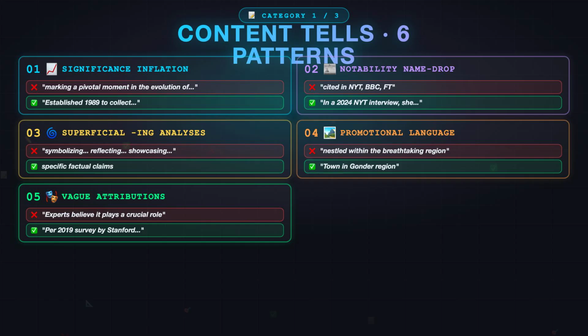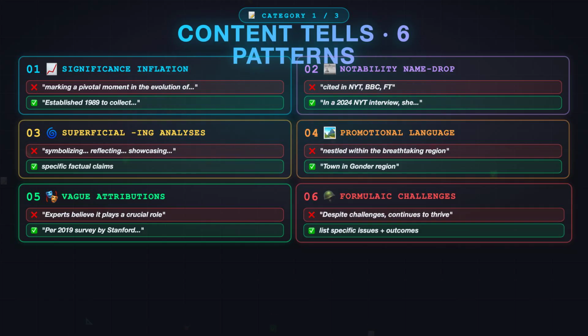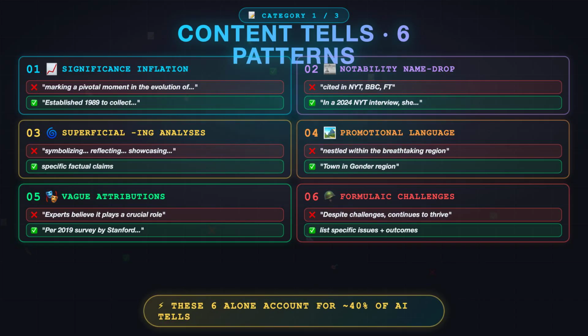State the fact. Fifth, vague attributions. "Experts believe it plays a crucial role." Which experts? Cite or delete. Sixth, formulaic challenge framing. "Despite challenges, continues to thrive." A formula. Replace with the actual specific challenge.